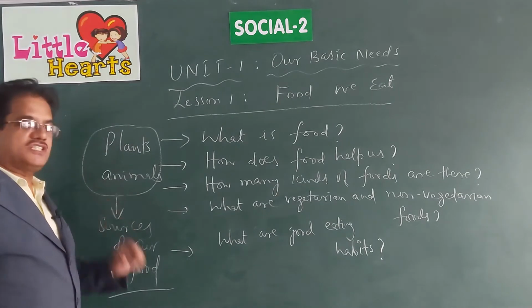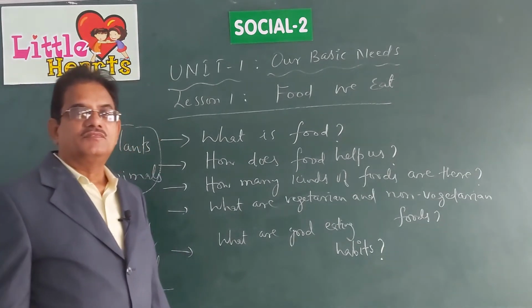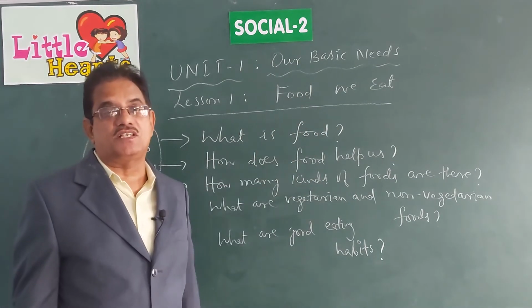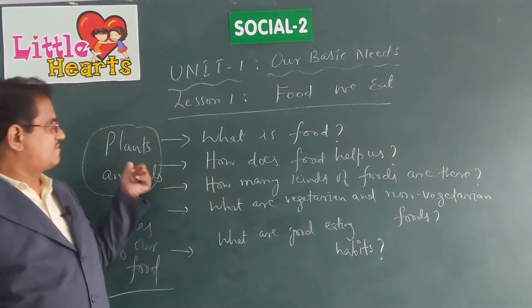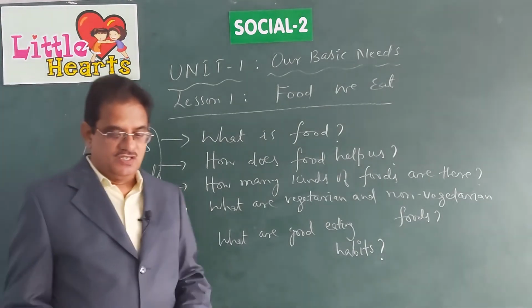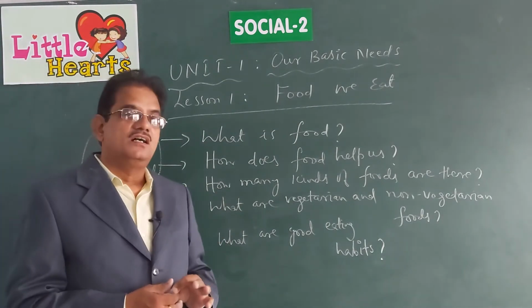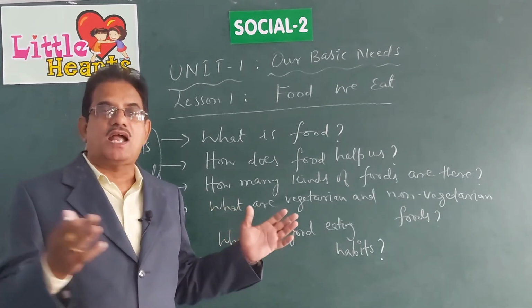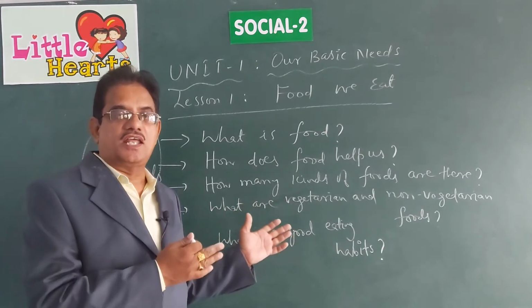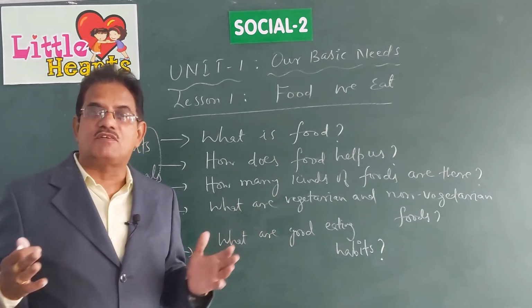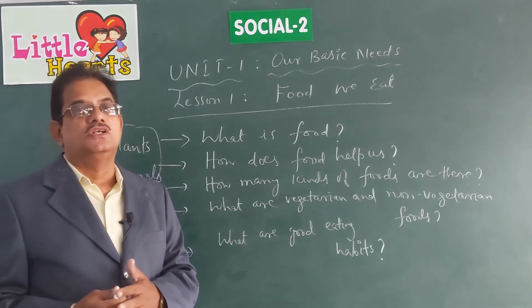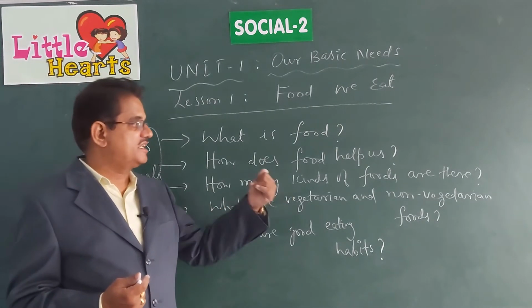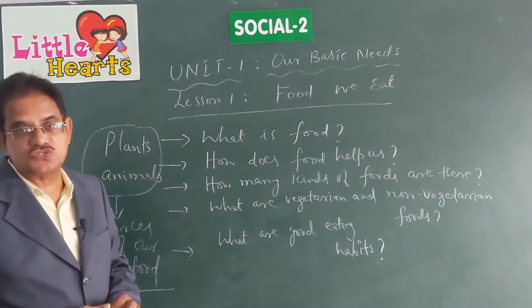These are our sources of food. Food does not fall directly from the heaven, from the sky. We get it either from plants or from animals. The food that we get from plants has got a name, and the food that we get from animals has got another name. So let us answer now: what are vegetarian and non-vegetarian foods?